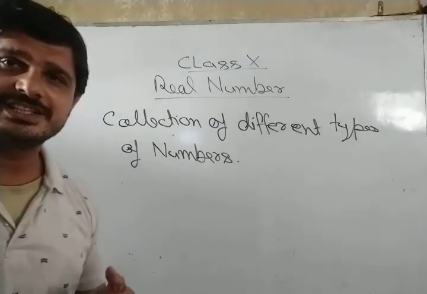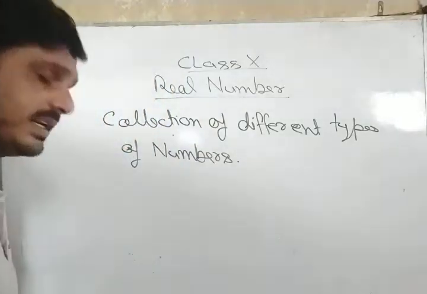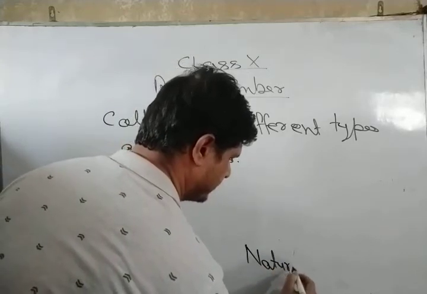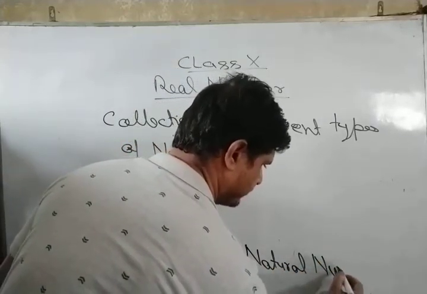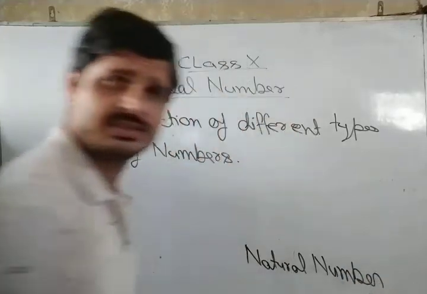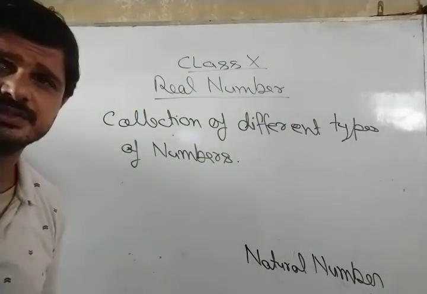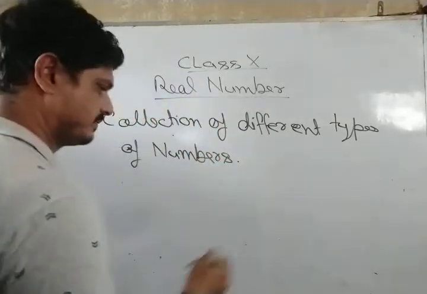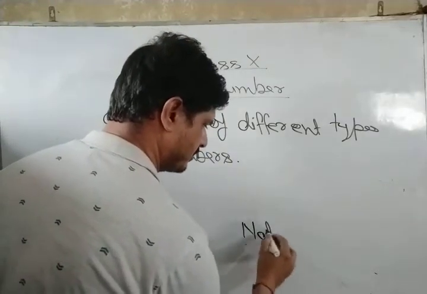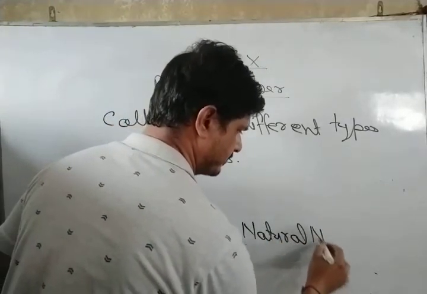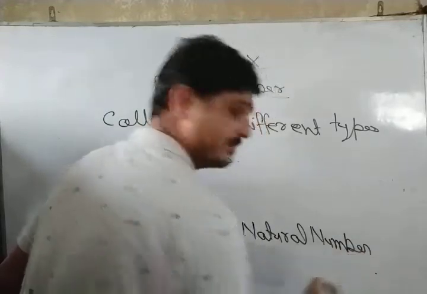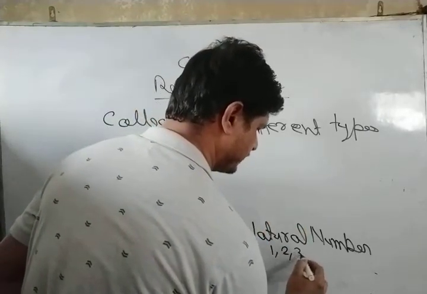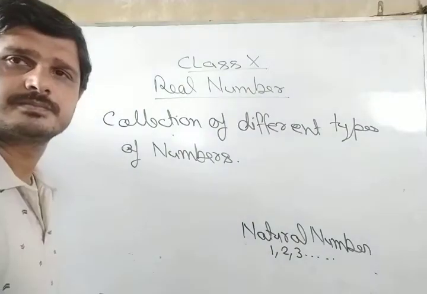First comes natural numbers, like 1, 2, and 4.